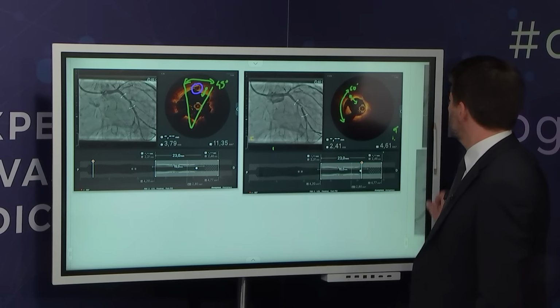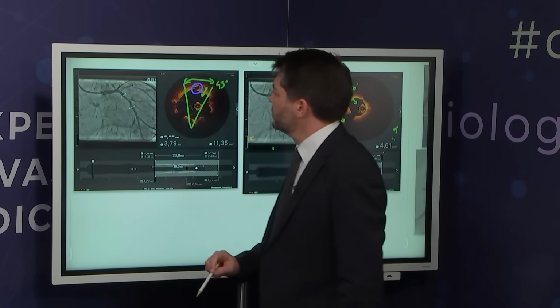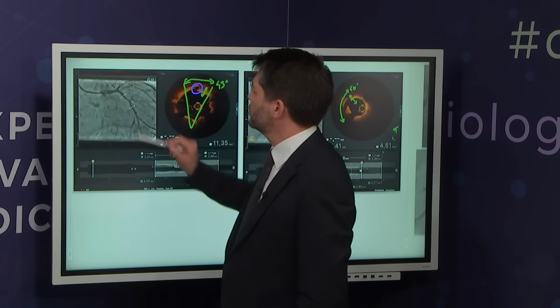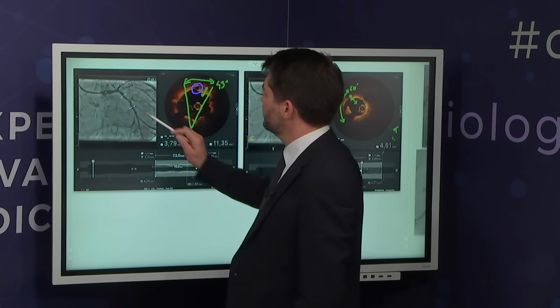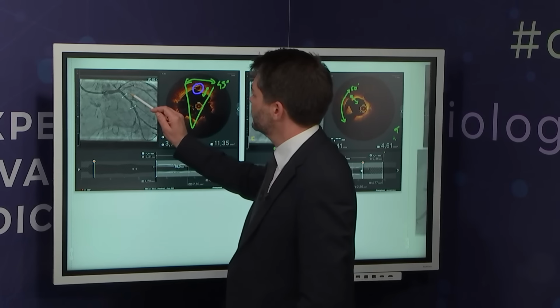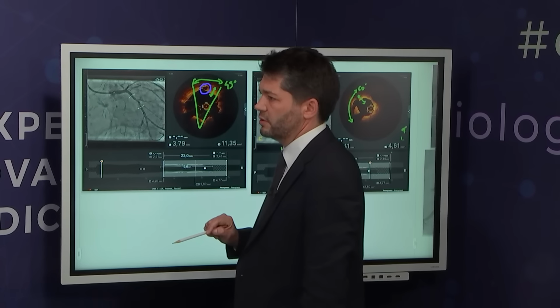There is a question for you. How did you select the size of balloons for kissing? It was based on the angio for the diagonal branch, and on the size of the stent for the circumflex. So the 2 reference diameters of the daughter branches.